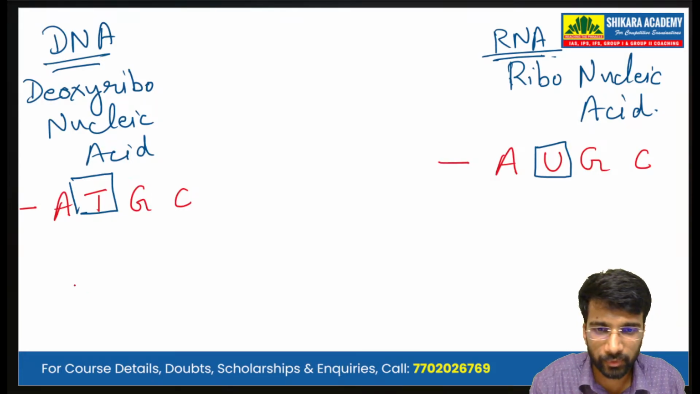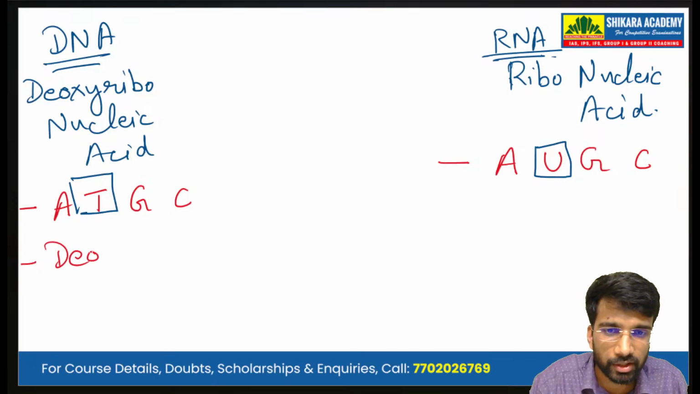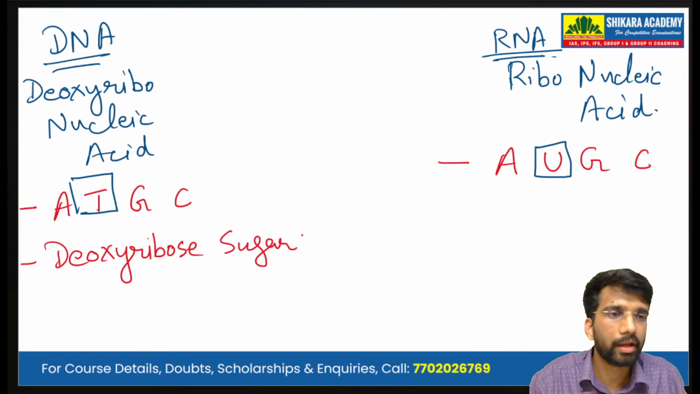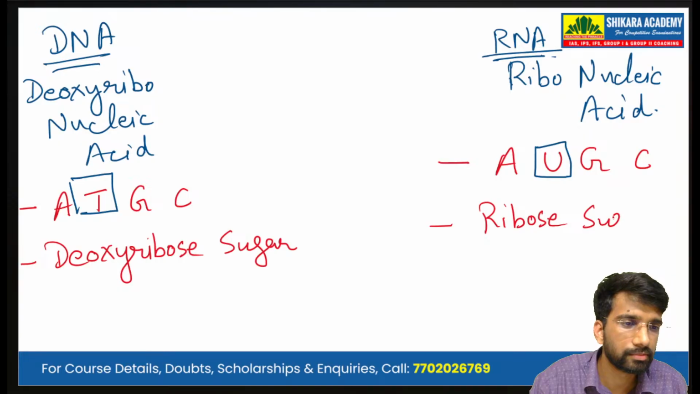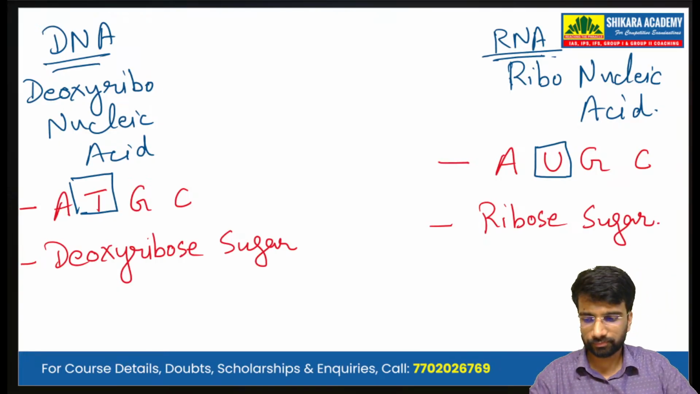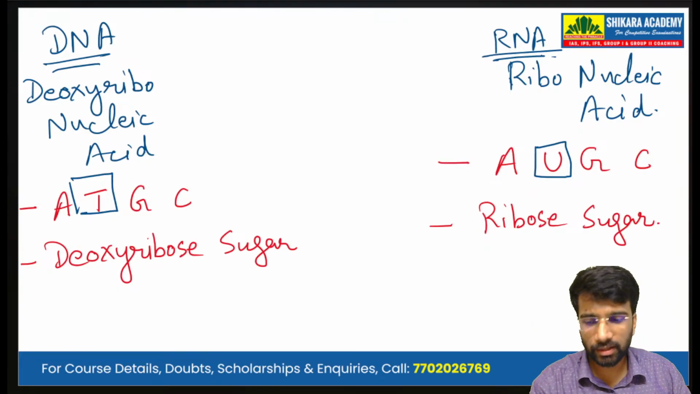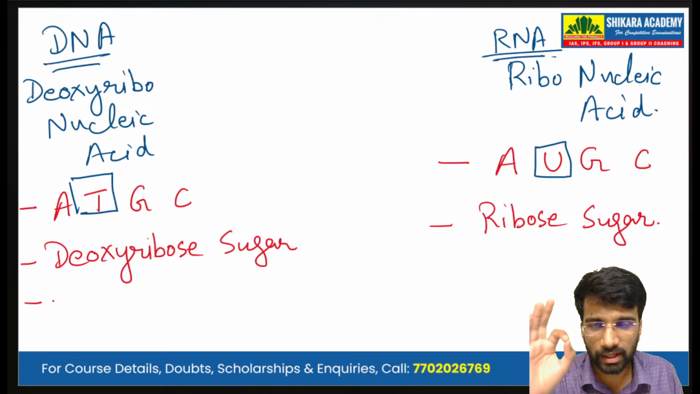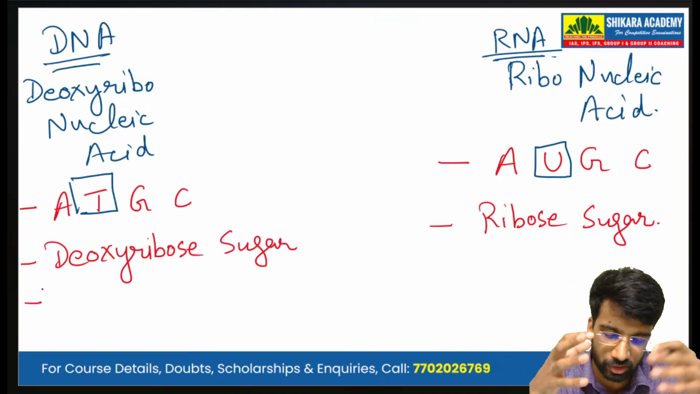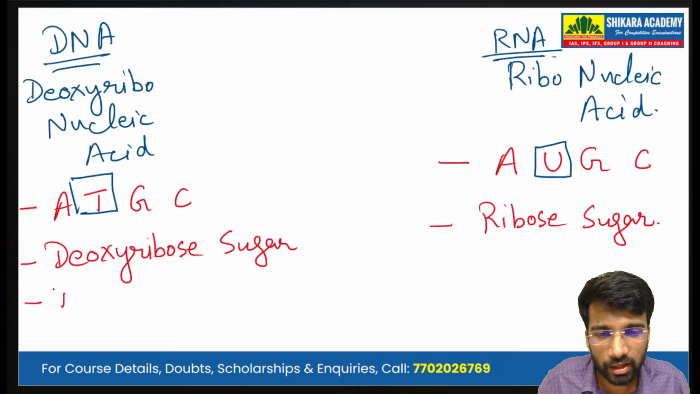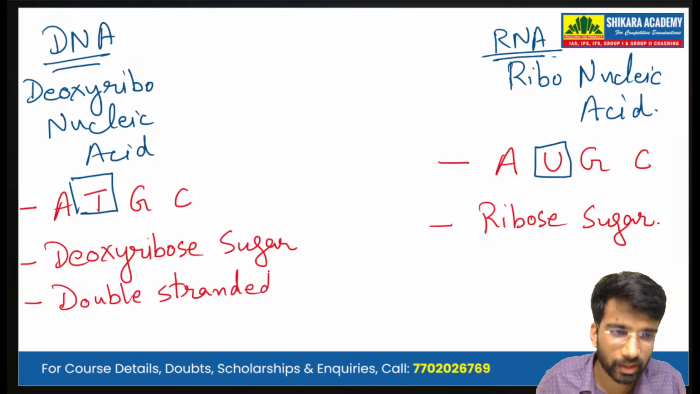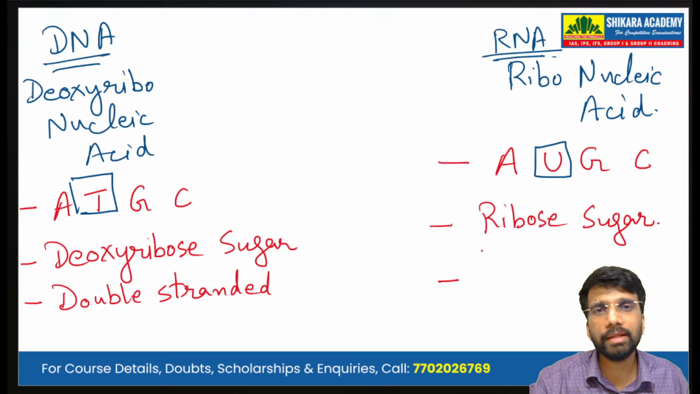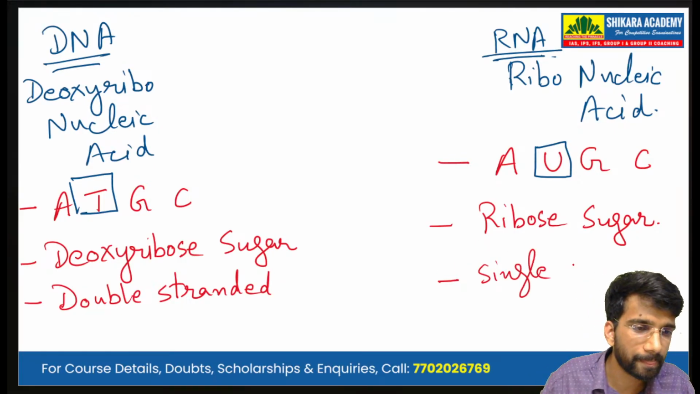When it comes to the sugar, the sugar here is the deoxyribose sugar, and in RNA the sugar is the ribose sugar. Also, looking at the strands, a stable molecule of DNA will be double stranded, and RNA predominantly is single stranded.